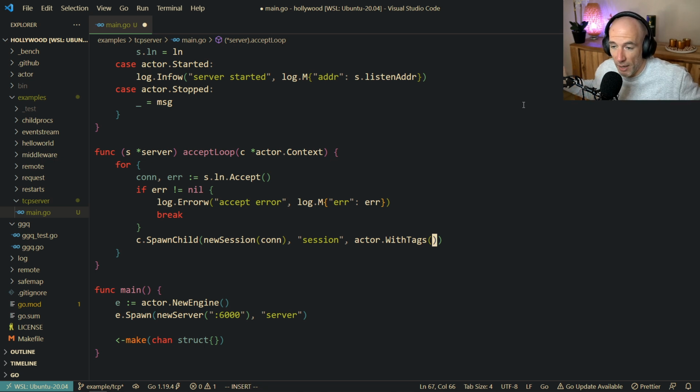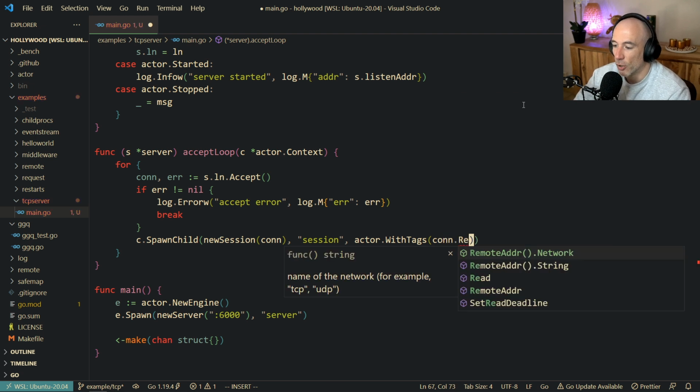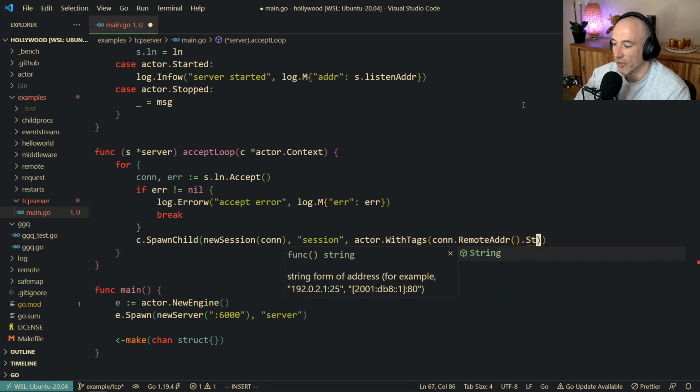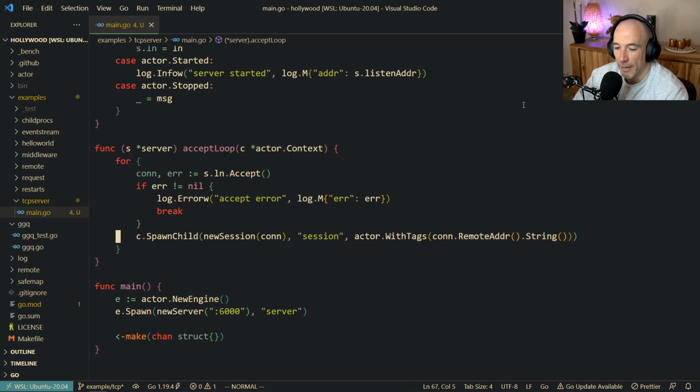We're going to spawn maybe 1 million sessions, 1 million connections. But we want to diversify the name of the session, and we're going to diversify it by the connection's remote address dot string, right? Boom. That's what we're going to do.